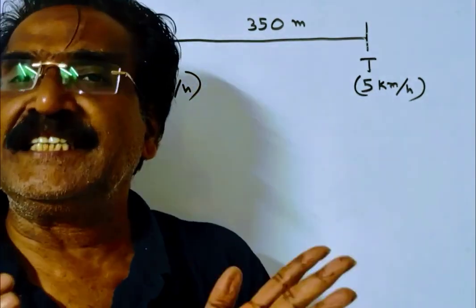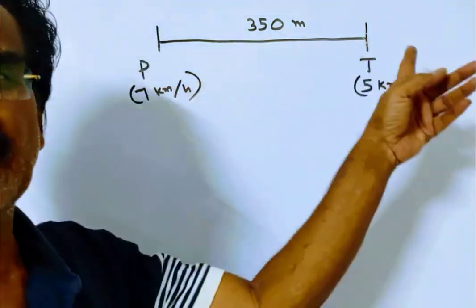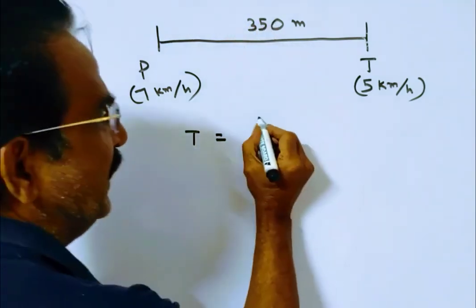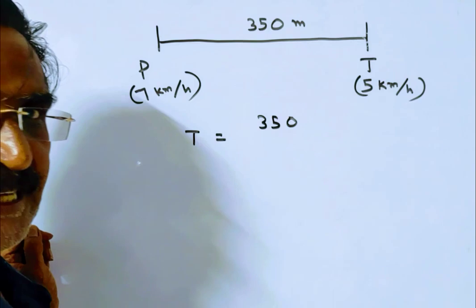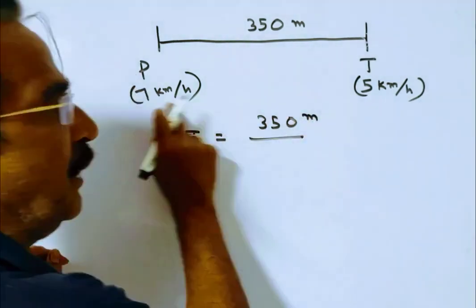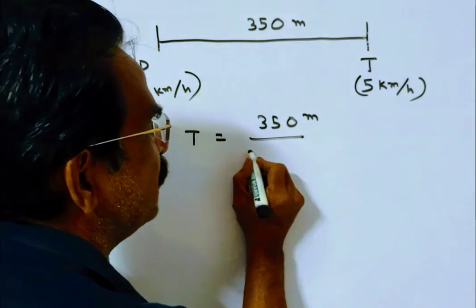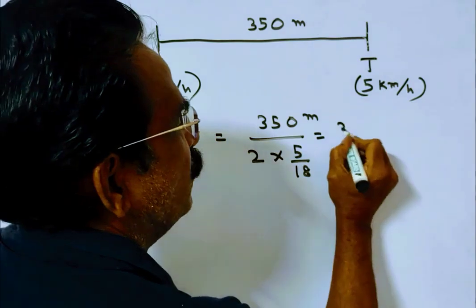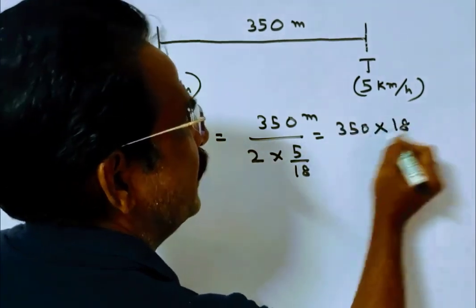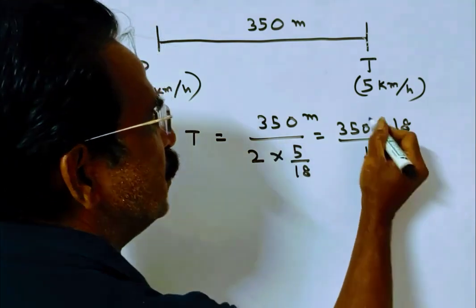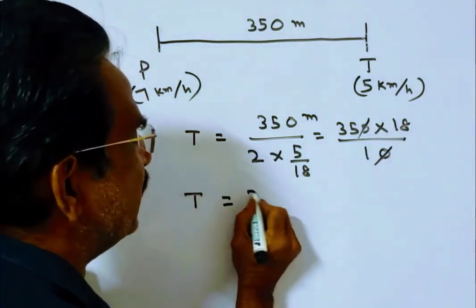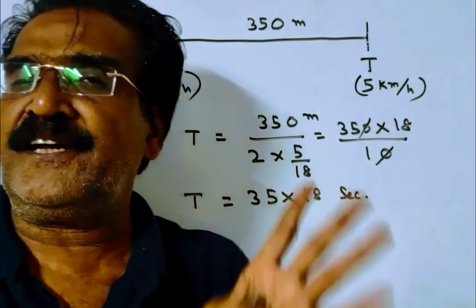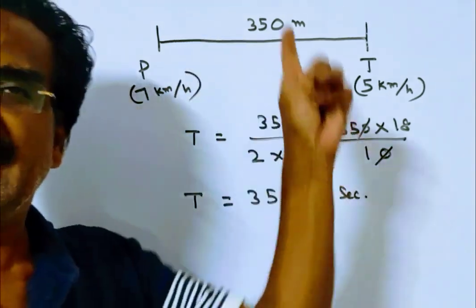Friends, first let us find the time to catch the thief. See friends, time is equal to the distance, 350 meters, divided by relative velocity. They are running in the same direction, so relative velocity is 2 km/h, into 5 by 18 meters per second. That is equal to 350 into 18 upon 2 into 5, so 10. So time is equal to 35 into 18 seconds. So in 35 into 18 seconds, the police will catch the thief.